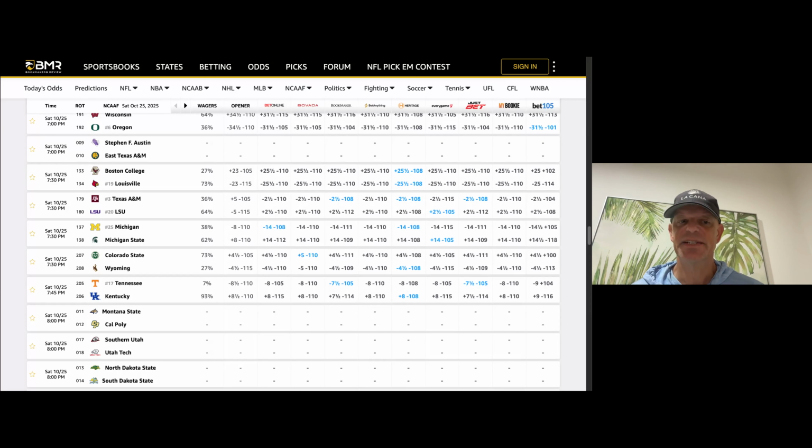So granted, Texas A&M is away. Again, like I said before in that previous example, you only want to play teams that you feel like can win. We have a tremendous amount of value via the model, -14.5. Yes, they are on the road, but it's a very small number to cover. I feel like in this case, via the model, Texas A&M is a better team. If Texas A&M is home, this line would probably be pushing close to 7. So I feel like we do get a tremendous amount of value, even though we're playing an away team. So this will probably be a play, Texas A&M -2.5.